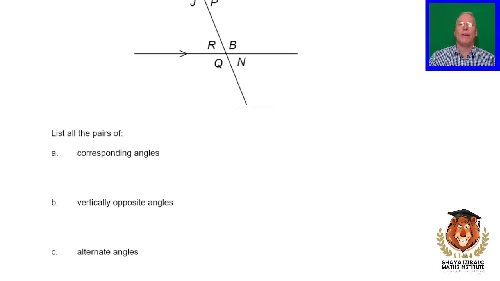Okay, so let's look at the corresponding angles. Now remember, we showed you that little sketch, corresponding angles. So in fact, angle A and angle R. A and R. Okay.